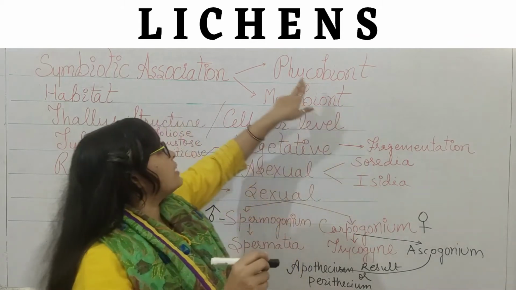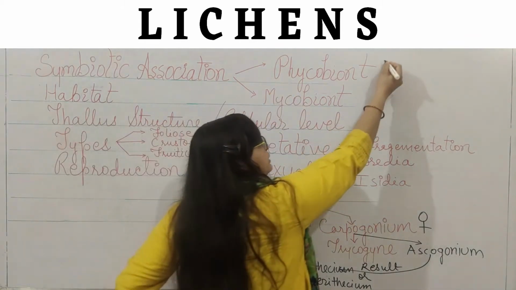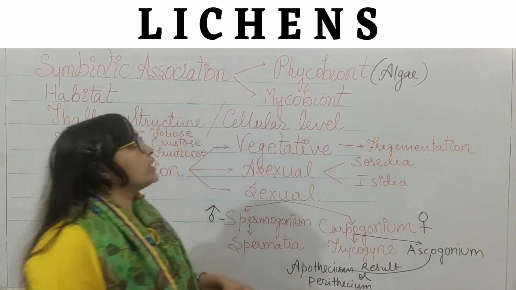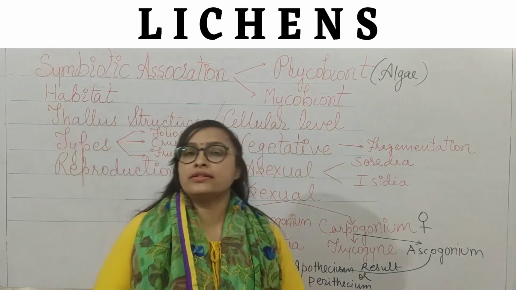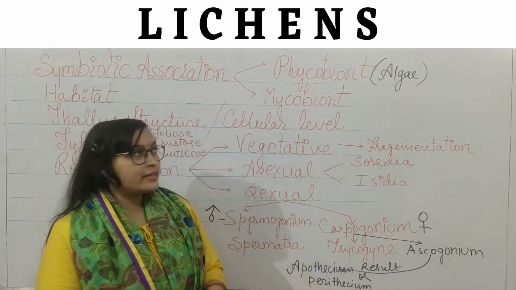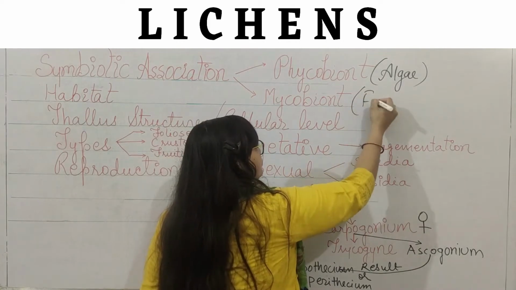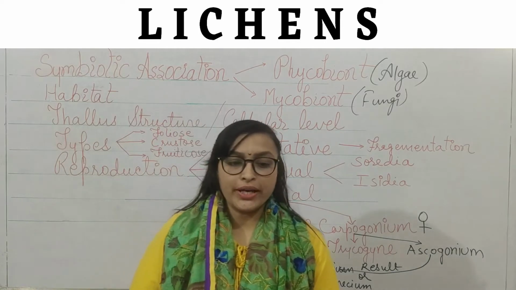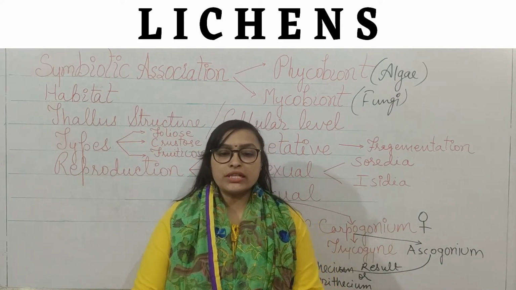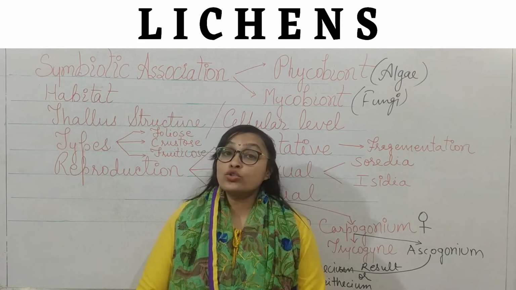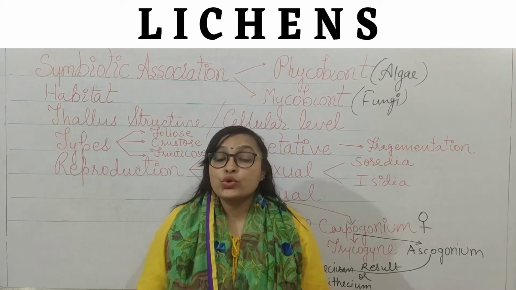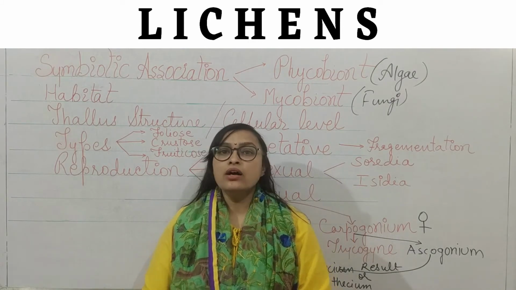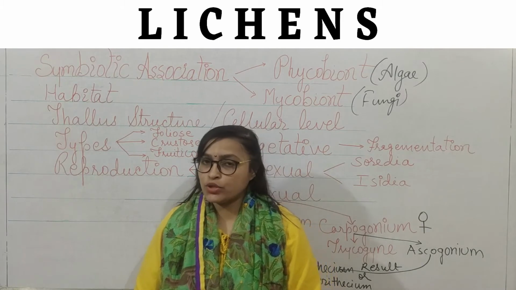The algal partner is known as phycobiont. These are algae. The fungal partner is known as mycobiont. These are fungi. Both partners provide each other benefit. Algae provide food by photosynthesis and also fix nitrogen, because the phycobiont members are mostly cyanobacteria, which fix atmospheric nitrogen.